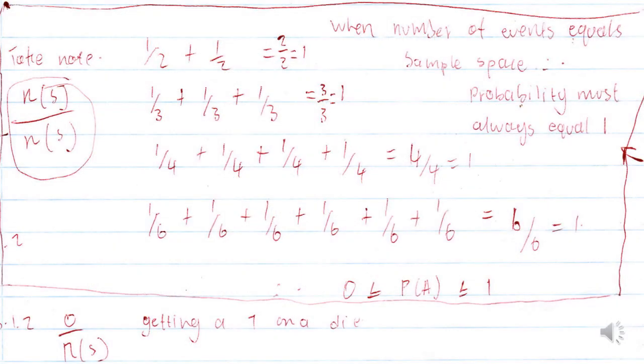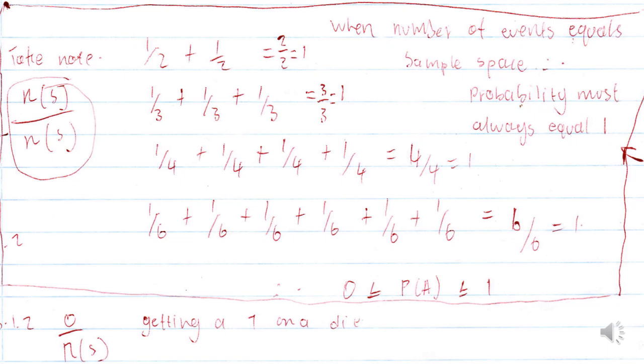Looking at the numbers there, as I've explained in the previous slide, we have 1 over 2 plus 1 over 2. So let's say you are tossing a coin, and there are two sides of a coin. When you add those outcomes, it will give you 2 over 2, and the probability cannot be greater than that number. And then there we have 1 over 3. When we add the 1 over 3's, we get 3 over 3, which is a whole number, 1. Therefore, we have a quarter.